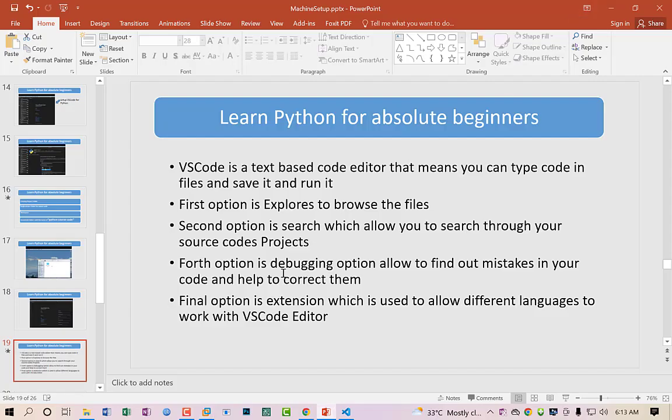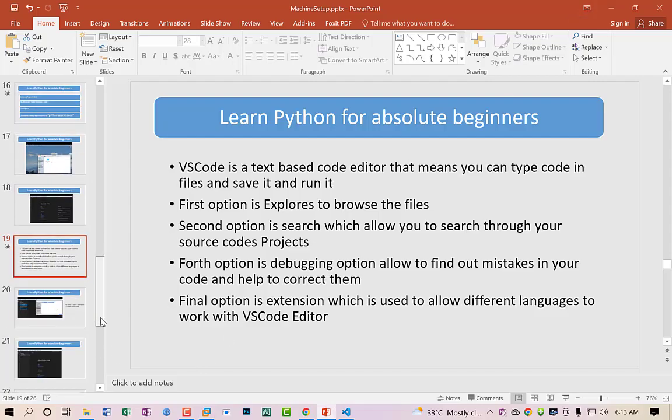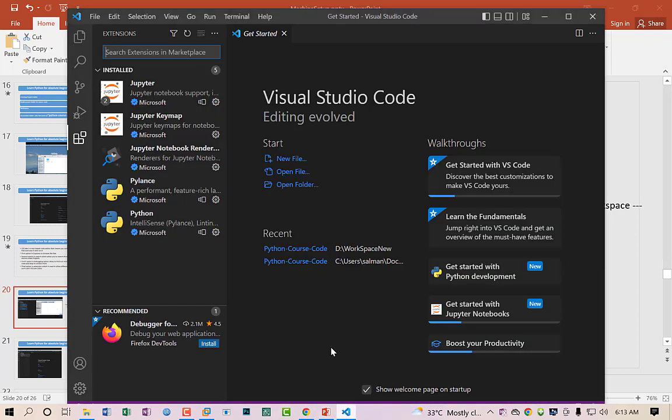So this is my demo PC. I will show these options in my text editor. So move to the text editor.